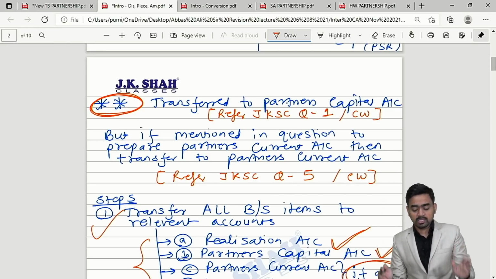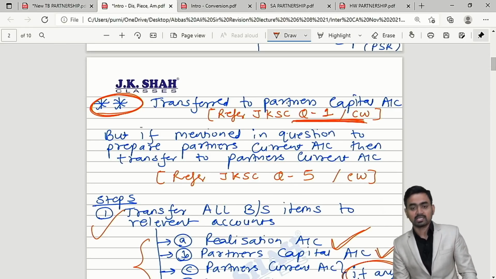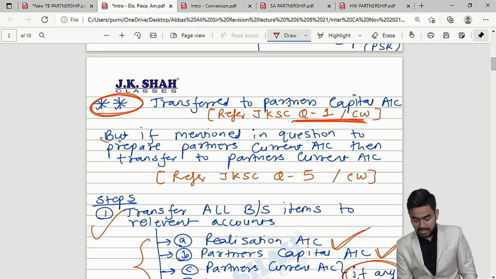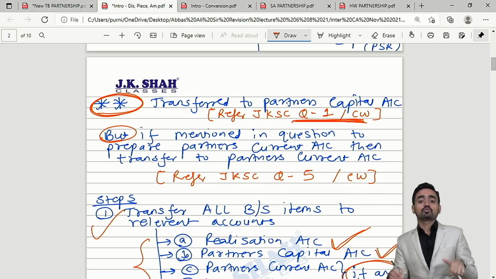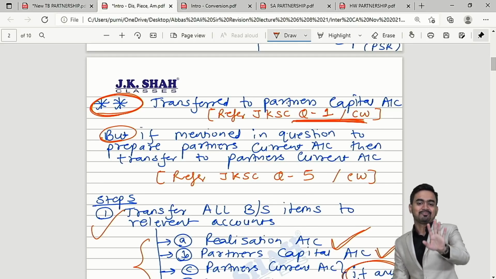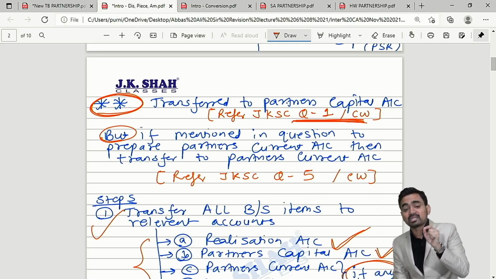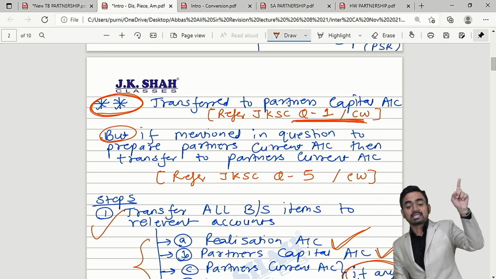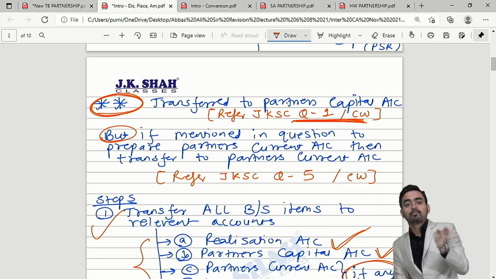You can refer to JK Shah classes question 1 of classwork for this. In that question, they have given current account balances and there is no instruction to prepare partners' current account, and hence we can directly transfer the current account balance to partners' capital. But if it is mentioned in the question to prepare partners' current account, and you ignore this information, marks will be subtracted. So if it is given in the question to prepare partners' current account, then transfer the current account balance to partners' current account.